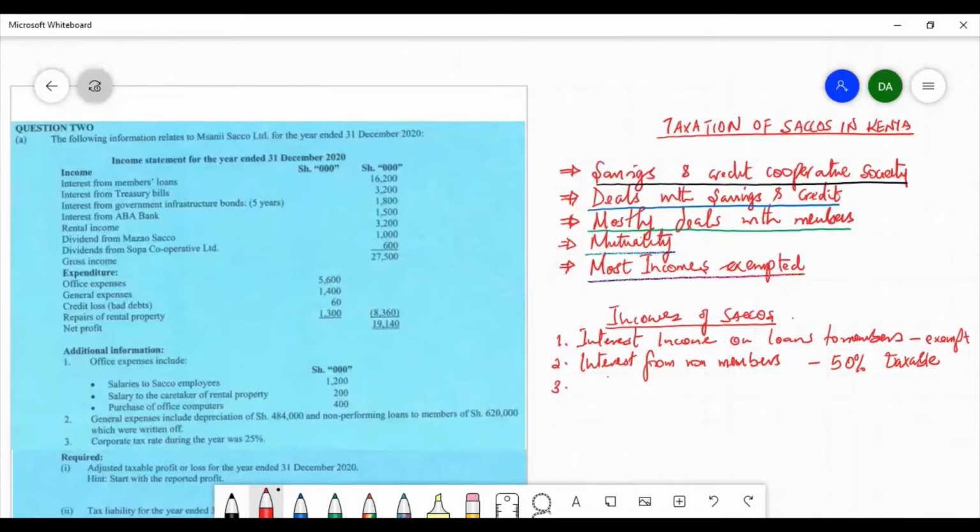Saccos also earn other investment income. In case the investment income is a taxable investment income, then it will be taxable in the case of Saccos. 100% is taxable.